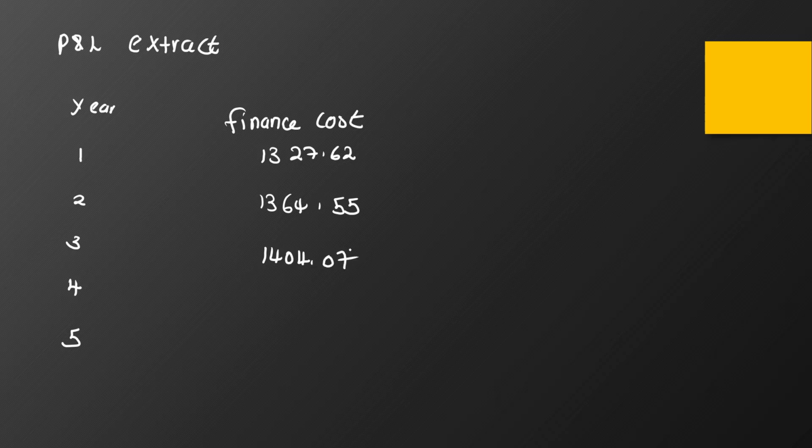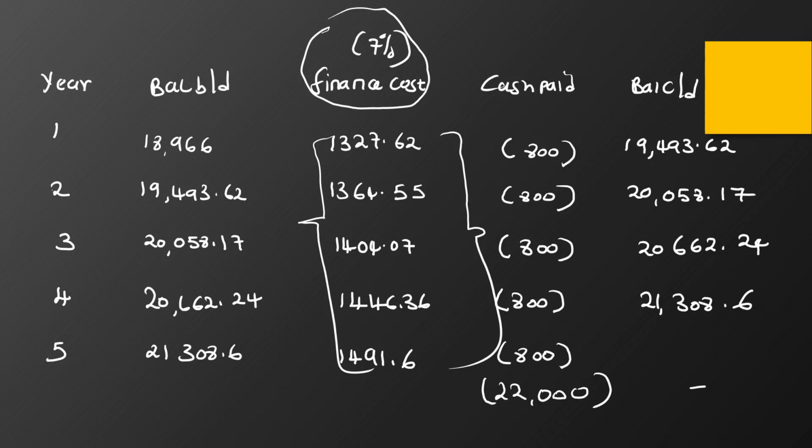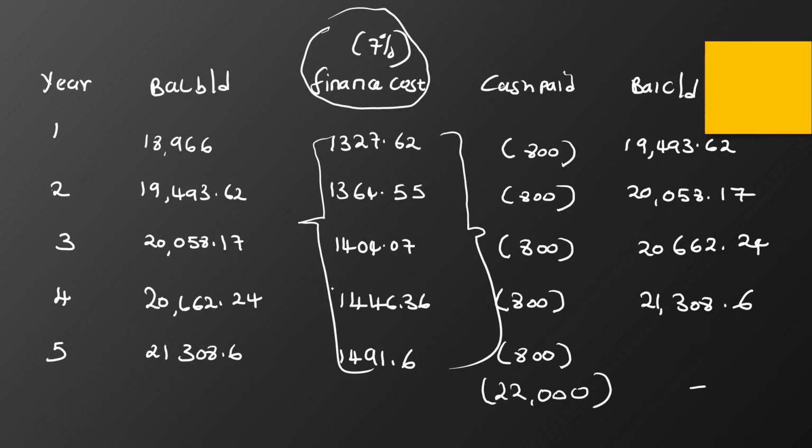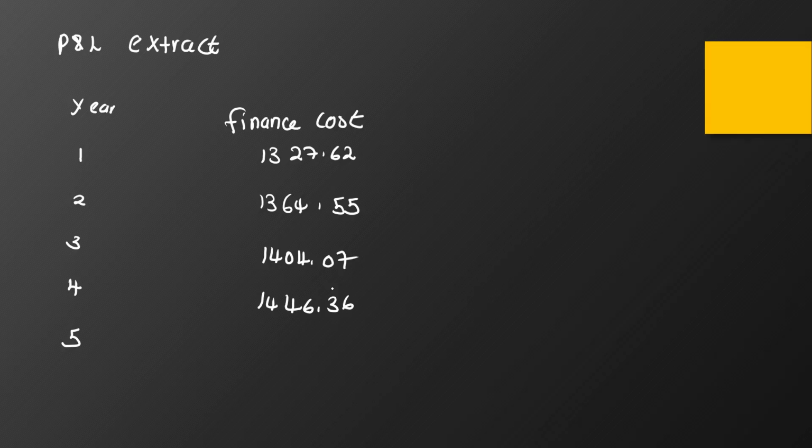Year 4 we have 1446.36. And lastly, year 5 we have 1491.6. That's it. Now that is the P&L extract.